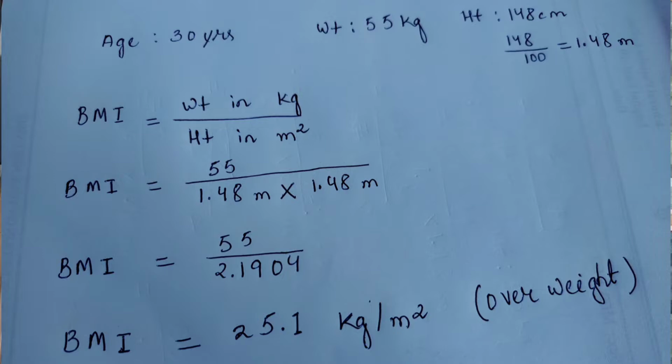So you can put it in the formula, that is weight 55 kg divided by 1.48 into 1.48, since it is meter square. So 1.48 into 1.48 is 2.1904. Now divide 55 by 2.1904, it comes to 25.1. So this is your BMI.